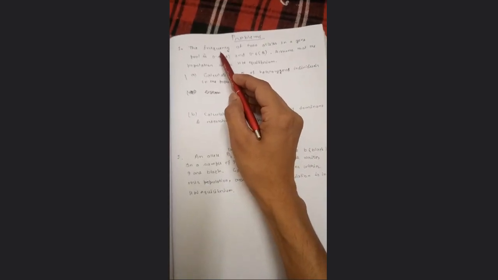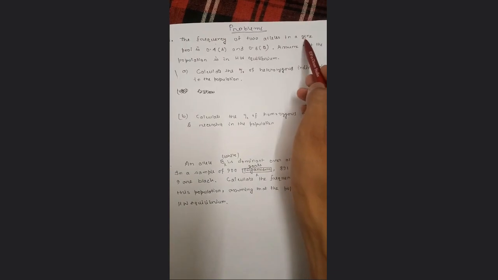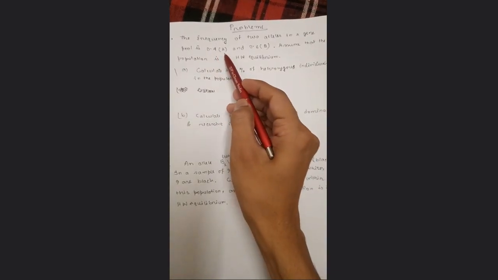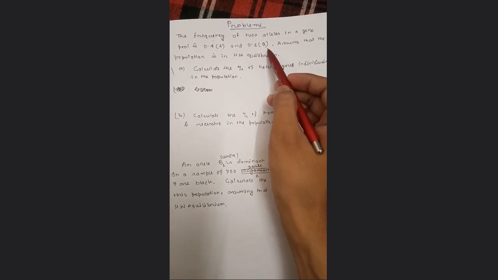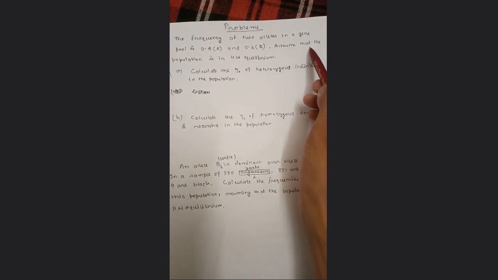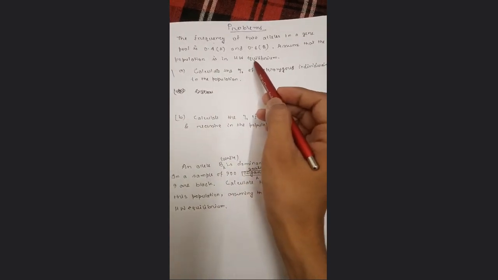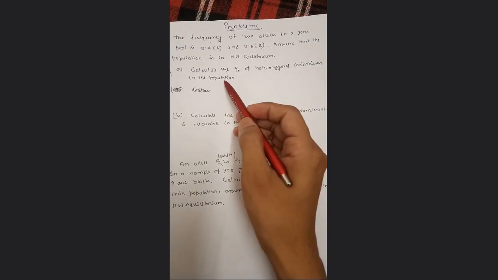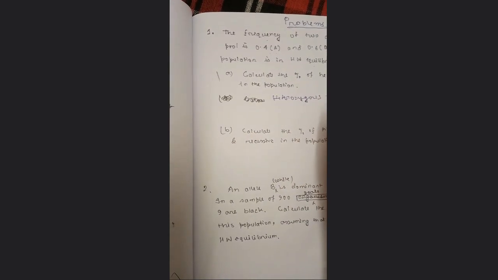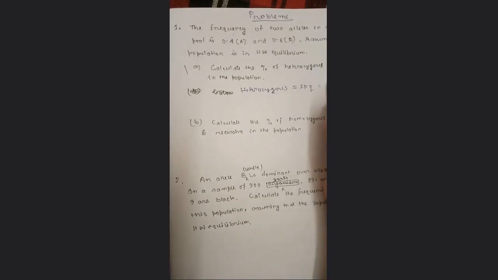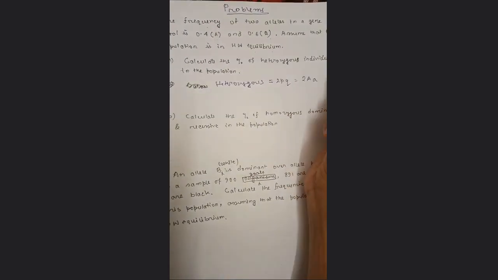Let's see, the frequency of two alleles in a gene pool is 0.4 for the dominant and 0.6 for the recessive. Now assume that the population is in Hardy-Weinberg equilibrium, and we have to calculate the percentage of heterozygous individuals in the population. You know, heterozygous means 2pq, remember?